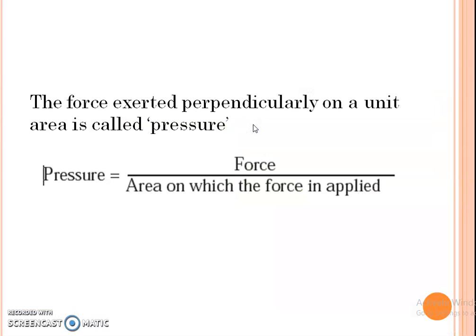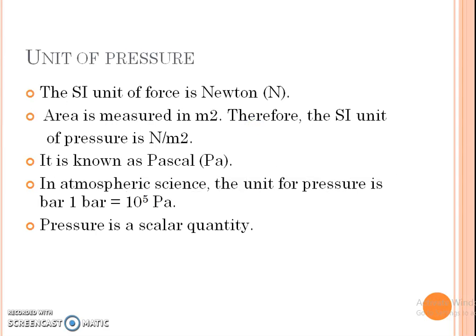The force exerted perpendicularly on a unit area is called pressure. Pressure is equal to force upon the area on which the force is applied. Unit of pressure. The SI unit of force is Newton. Area is measured in meter square. Therefore, the SI unit of pressure is Newton per meter square. It is also known as Pascal.